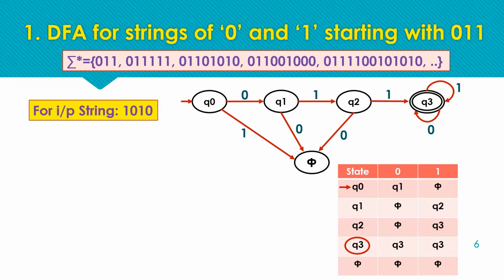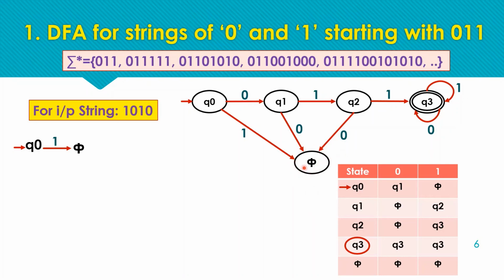As we have initial symbol 1, from Q0 we move to the dead state for the input symbol 1. Next symbol is 0. For 0, being on the dead state, we have a self loop for further input symbols, meaning from the dead state we cannot move to any other state, as we have already discussed in previous lectures.